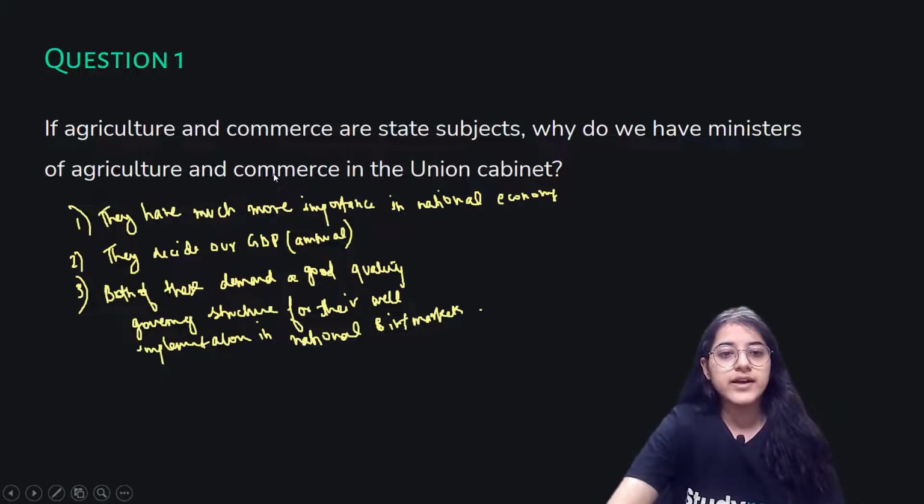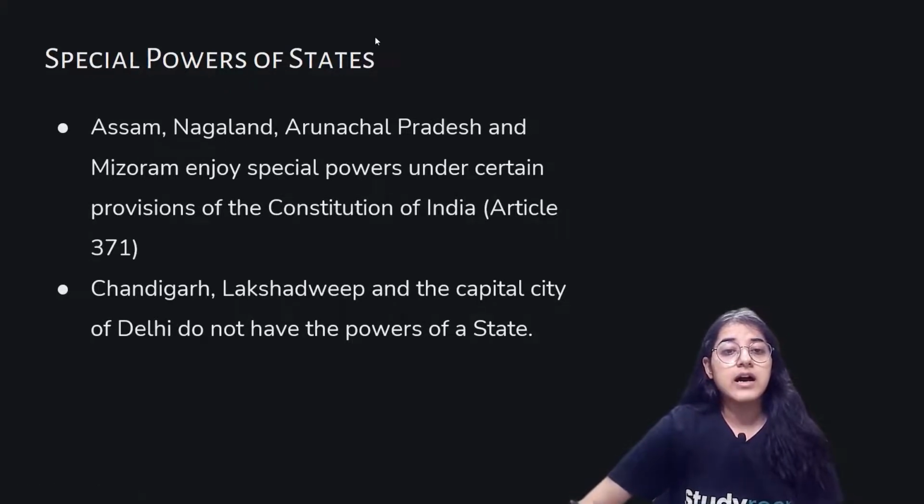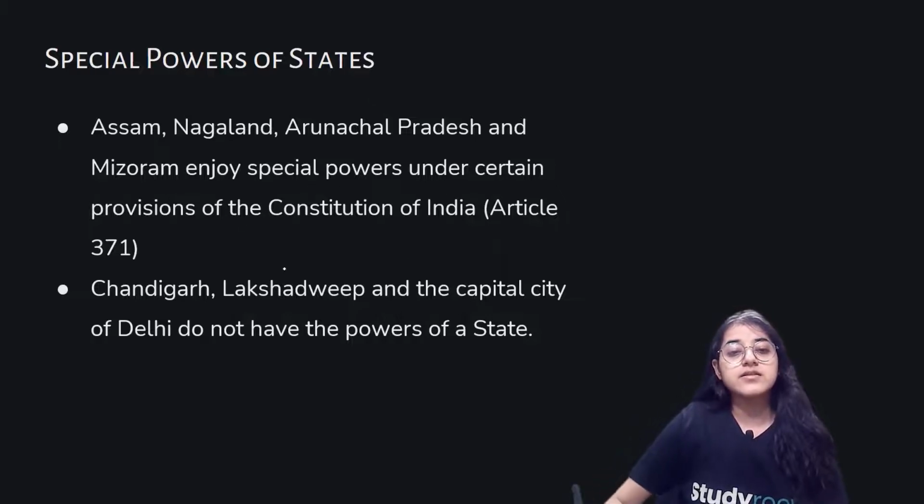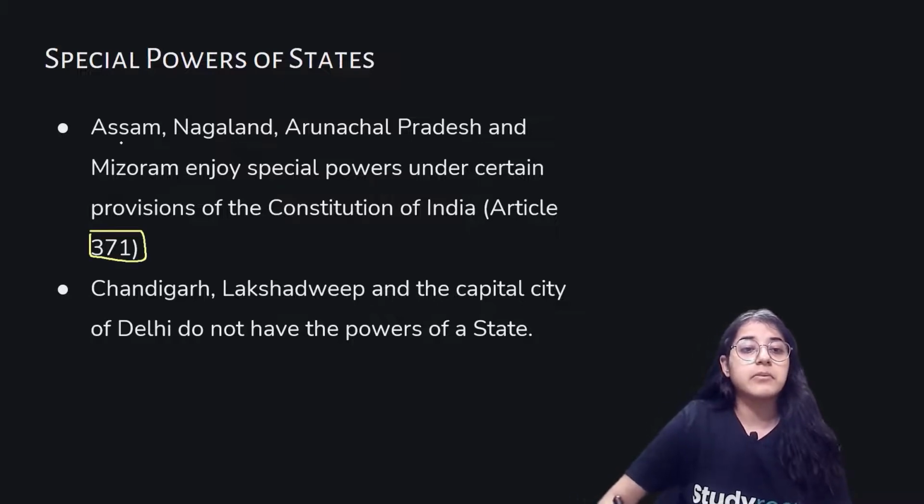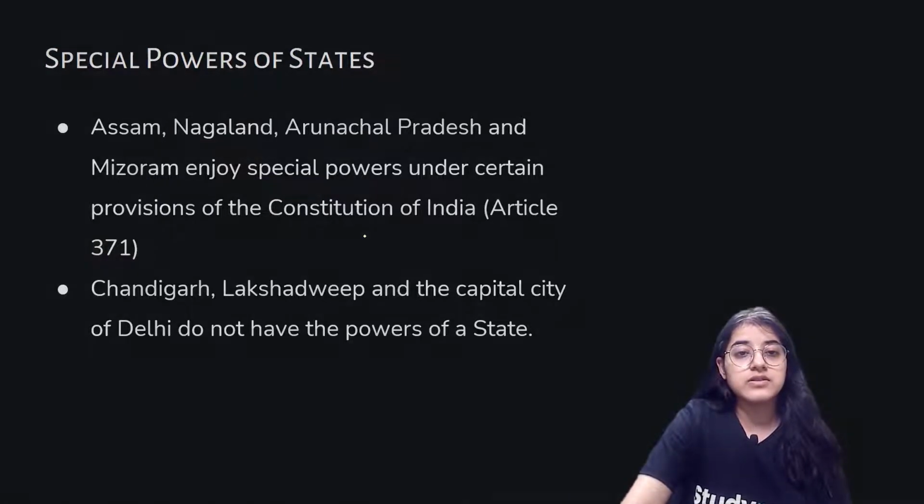Okay, so let's move ahead. What we have is special powers of the state. Assam, Nagaland, Arunachal Pradesh and Mizoram enjoy special powers under certain provisions of the constitution, that is Article 371. This is important, everyone, please remember it. Then we have Chandigarh, Lakshadweep and the capital city of Delhi, which do not have the powers of the state because they are union territories, right? These are how special powers of the state have been given.